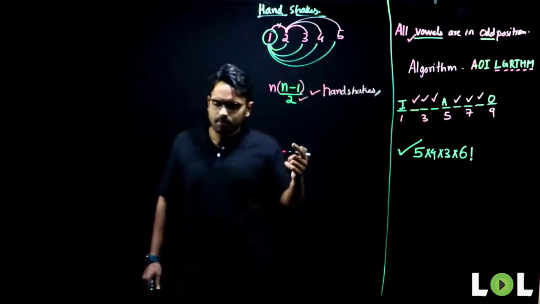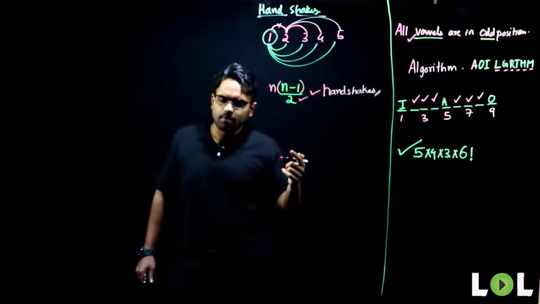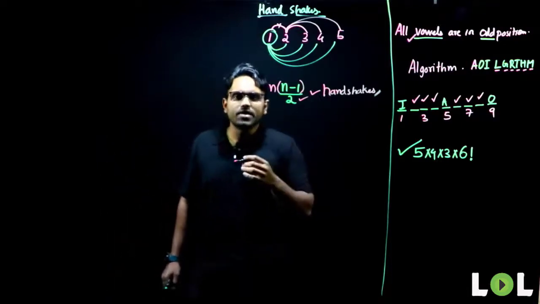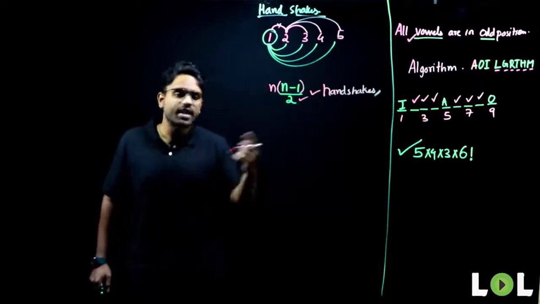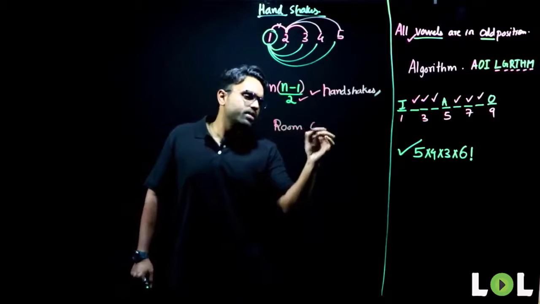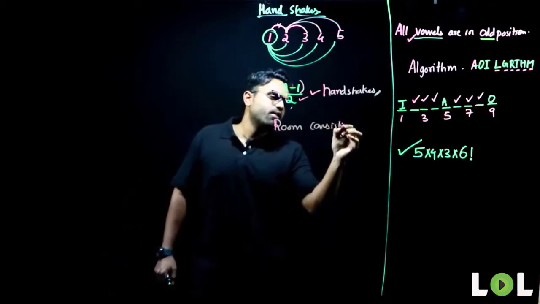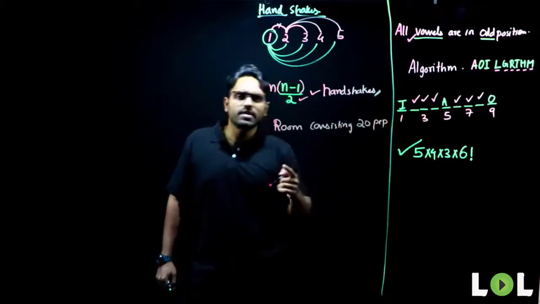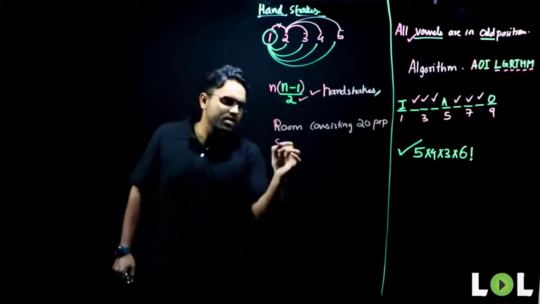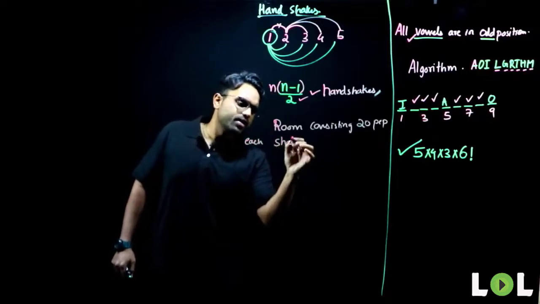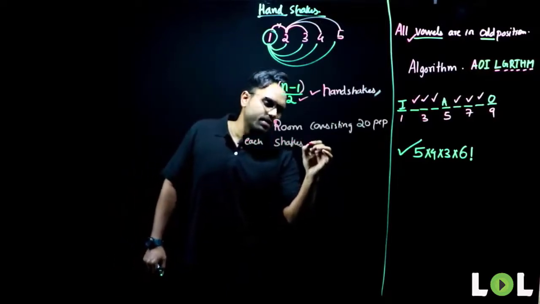How many handshakes will there be in a room of 20 members? How many handshakes can happen in a room consisting of 20 people, if each person shakes hands with every other person?